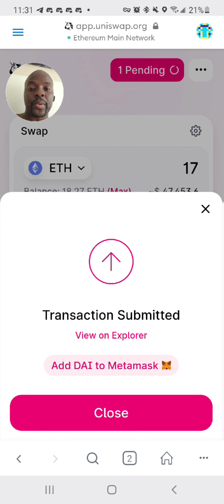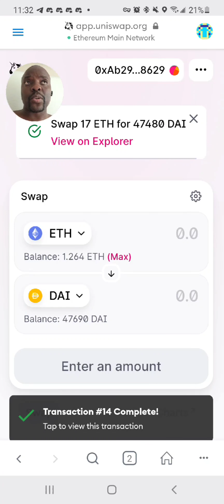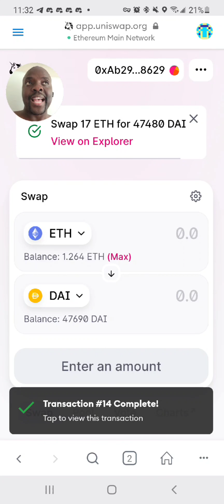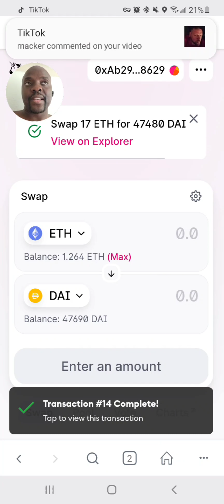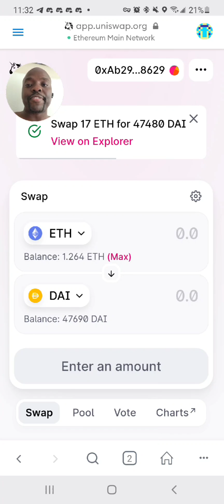Okay, so now I'm done. Now, some will say, why did you send all of your ETH? So I left a good amount of ETH. It's just I decided, the last 3 weeks, ETH did over 15% growth. Because it did over 15% growth, I said, let me at least take that.